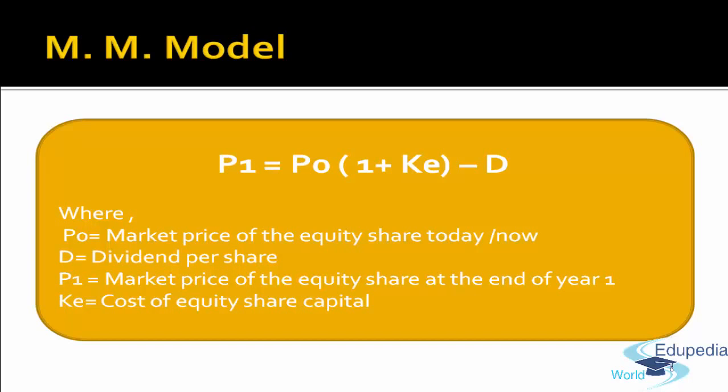And the market value will decline if you pay any dividend. So the wealth will remain 120. So P0 is to be capitalized at the rate of the expectation, and if any dividend is paid, that is to be reduced to compute the market value of the share at the end of year 1. And this is the formula if you want to remember it as a formula: P1 is equal to P0 into 1 plus KE, less the dividend portion.